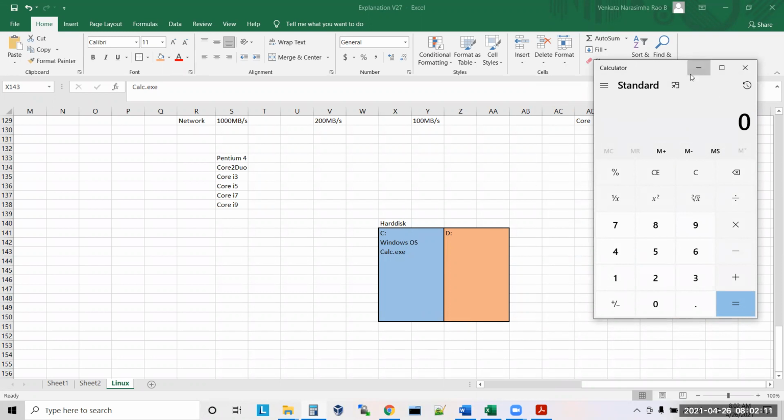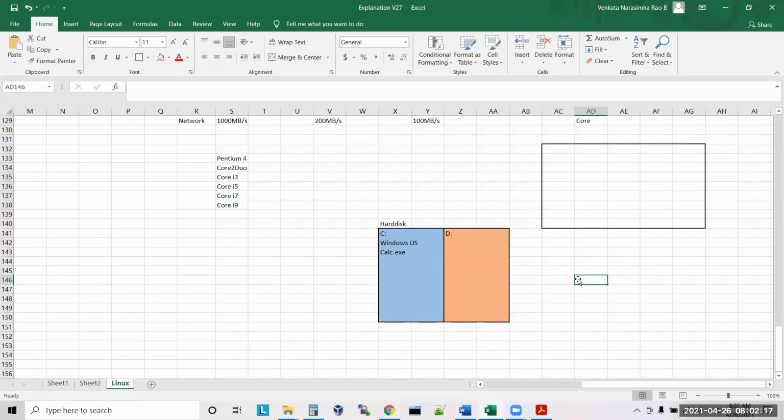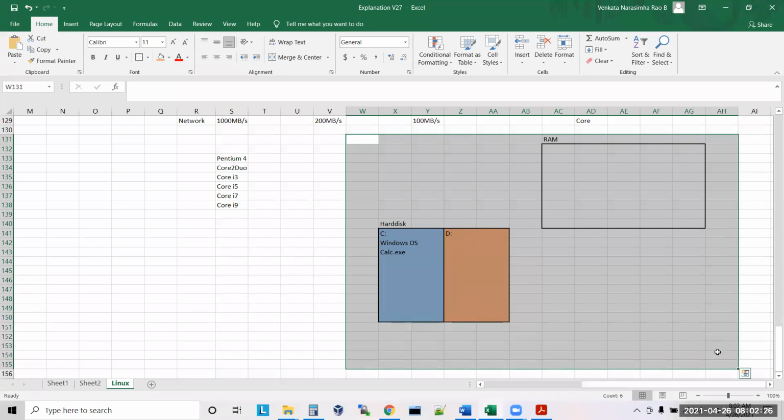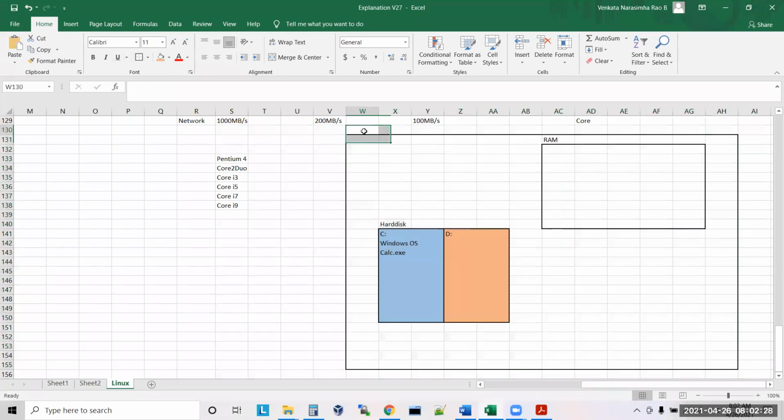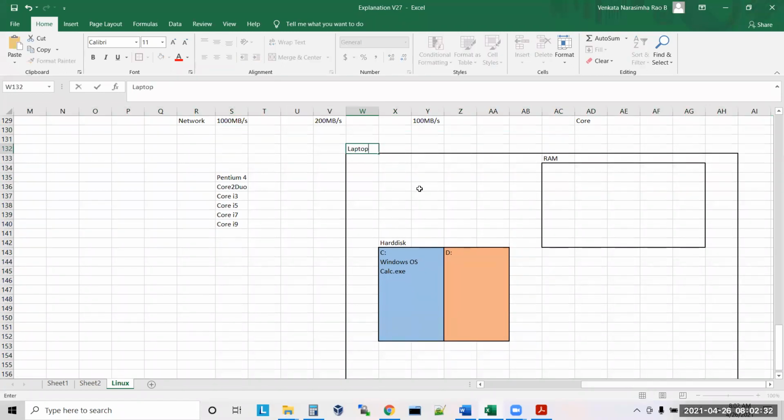Here you are saying calculator. So this is the hard disk, and you have some RAM also, right? When I say laptop, what all will you have? RAM, processor, disk. All together, this is the laptop, sir. This is your laptop or server, whatever you call.